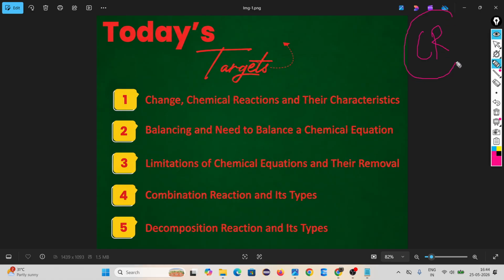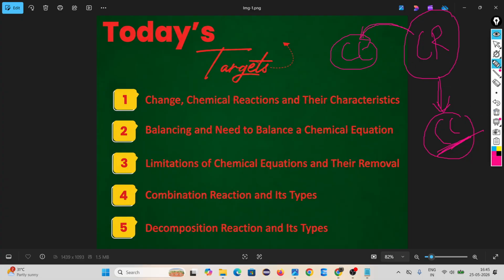When chemical changes occur, that time, to understand chemical reaction, we have to understand chemical changes. And after understanding chemical reaction, then only we understand chemical equation. That means to understand chemical equation, first we have to understand chemical reaction. To understand chemical reaction, first we have to understand chemical change. Okay. So first we start from chemical change. What do you mean by change? Then chemical change, then chemical reaction, then chemical equation.